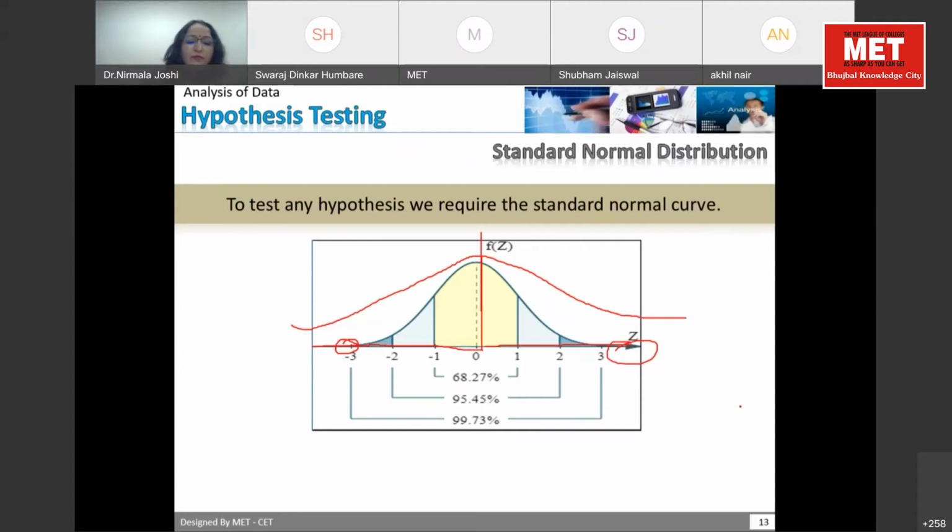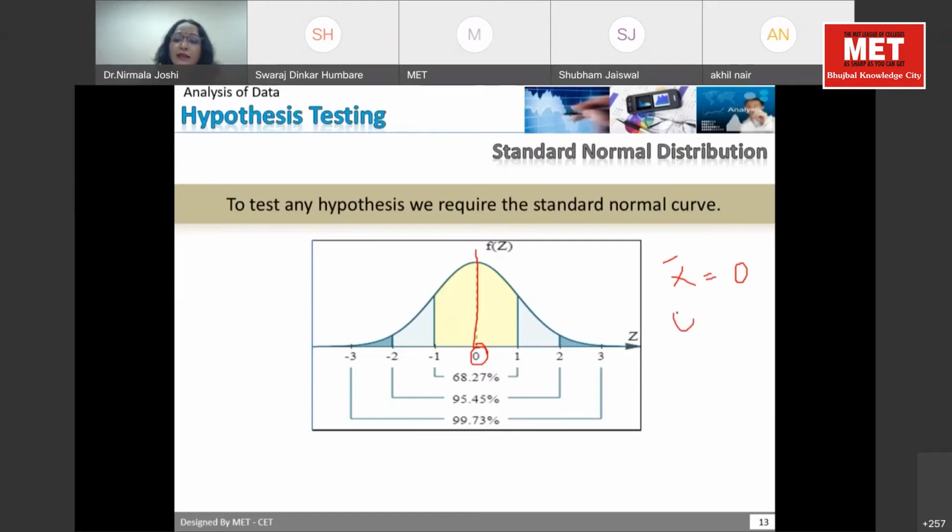Okay, so this is the normal distribution. When we talk about this, on the basis of lots of calculations, the experts have worked on it. A normal distribution is nothing but a distribution of various sample means, when we put it in frequency form and calculate the variance of that. The center point is your mean value. In a normal distribution, the mean value, your x bar or average, is always assumed as 0 and the standard deviation is assumed as 1. So this is -1 standard deviation, this is +1 standard deviation.